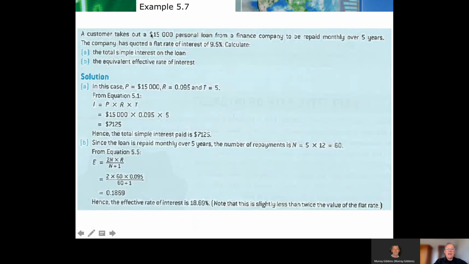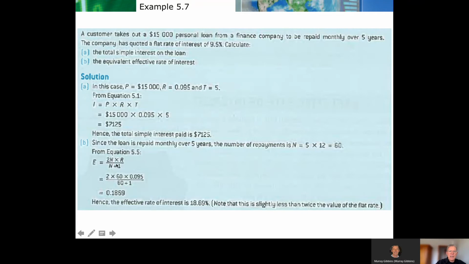So a customer takes out a $15,000 personal loan from a finance company, repaid monthly over 5 years. The flat rate of interest is 9.5%. We're going to work out what the total simple interest is on the loan and what is the equivalent effective rate of interest. So pretty straightforward to work out total interest. 15,000 times 0.095 will give me 1 year's worth of interest, times 5 years. So total interest payable is 7,125.